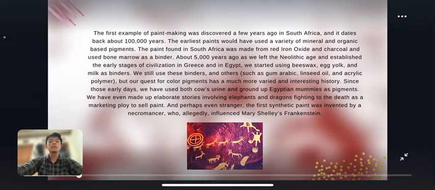Since those early days, we have used both cow's urine and ground-up Egyptian mummies as pigment. We have even made up elaborate stories involving elephants and dragons fighting to the death as a marketing ploy to sell paint. And perhaps even stranger, the first synthetic paint was invented by a necromancer who allegedly influenced Mary Shelley's Frankenstein.